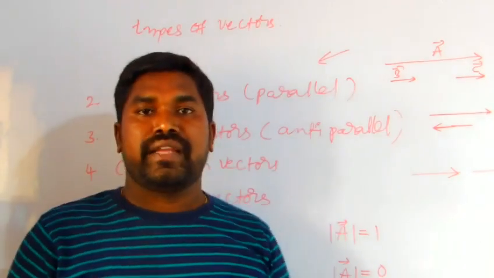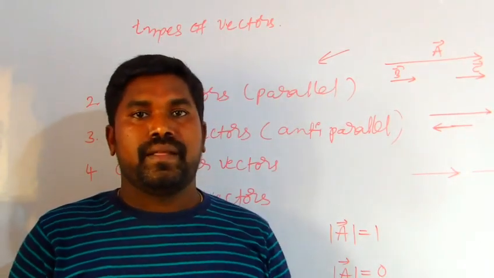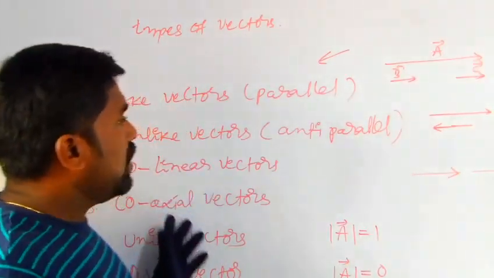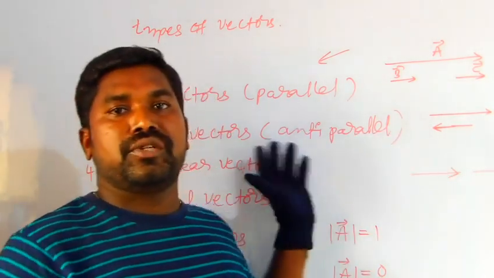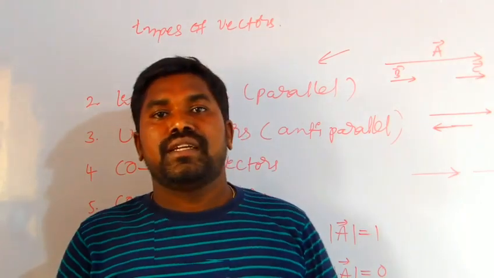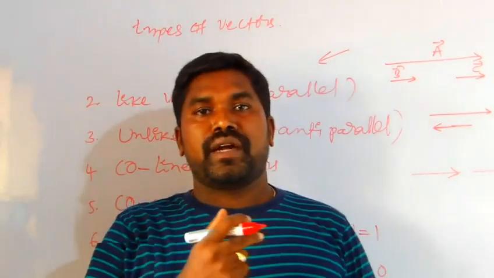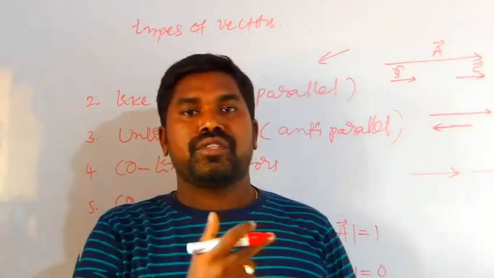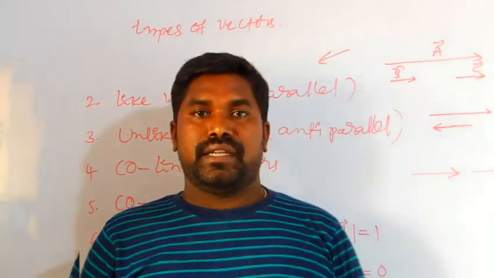That is an example of the null vector. So these are all the types of vectors we need to study. Vectors are required to study two-dimensional motion of particles and to describe three-dimensional motion of particles.